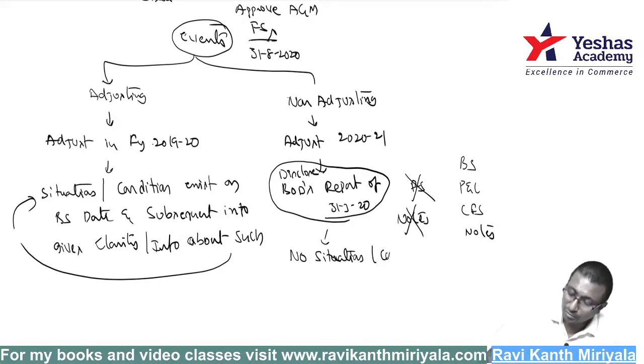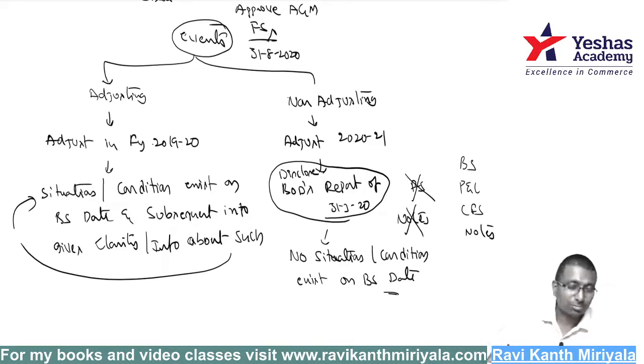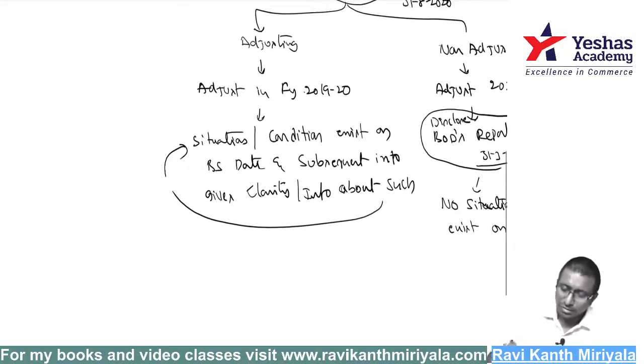No situation or condition exists on the balance sheet date. There is nothing there on 31st March. It is purely a new event. If it is a purely new event, why should I go back and correct it in relation to last year? Yep. Now listen carefully.